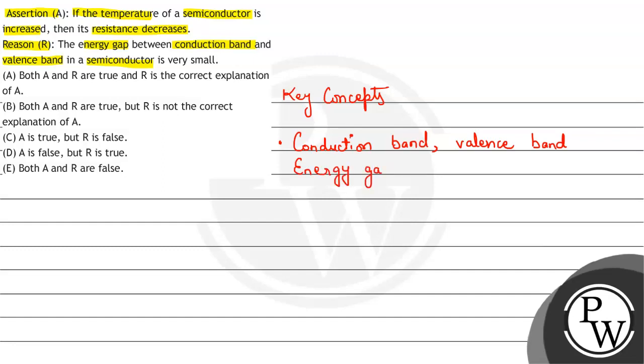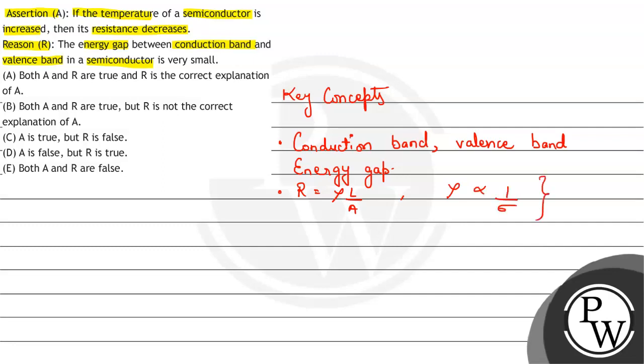These three concepts go side by side, hence I have written them in one key concept. The second key concept is the formula for resistance, which is rho L by A, where L is the length of the material, A is its cross-sectional area, and rho is resistivity. Another key concept is that resistivity is inversely proportional to conductivity.